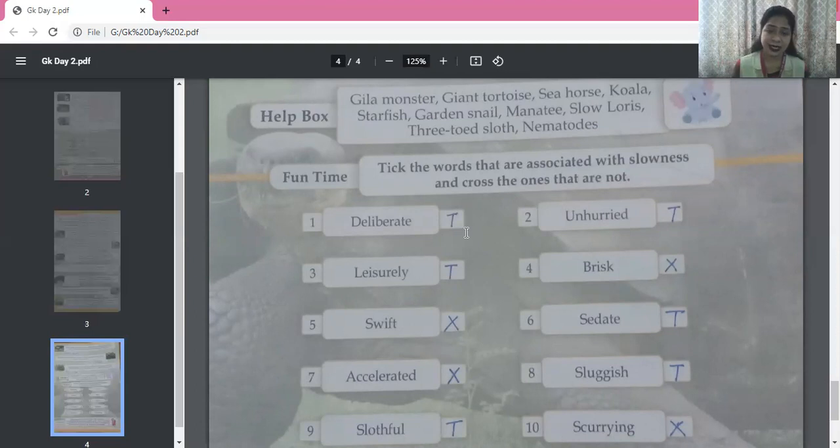Accelerated. Yes, that is opposite of slow. So that is wrong. Then sluggish. Sluggish is, yes, it is related to being slow. Then slothful. Yes, again, it is related to being slow and lazy. And scurrying. Scurrying is again showing rapid movement. So this is wrong.